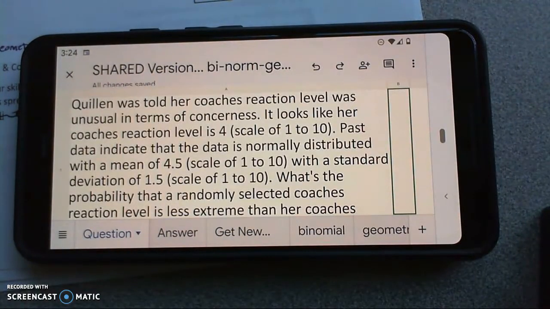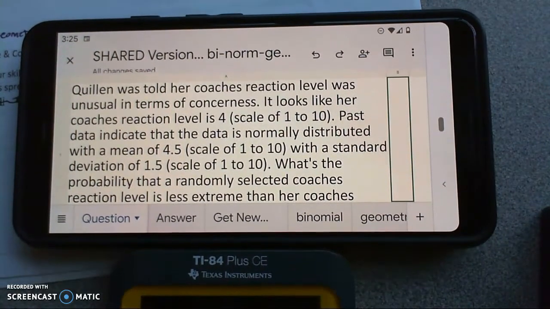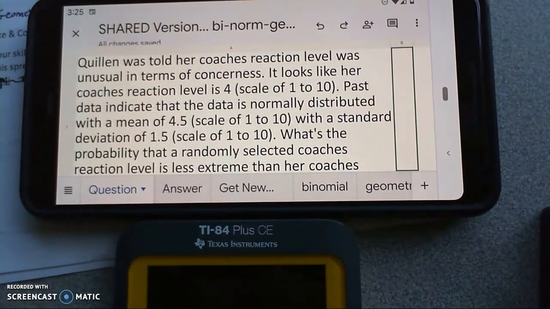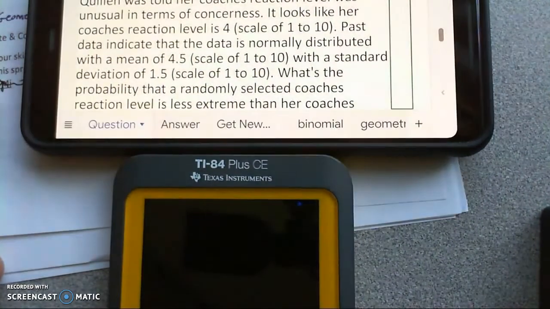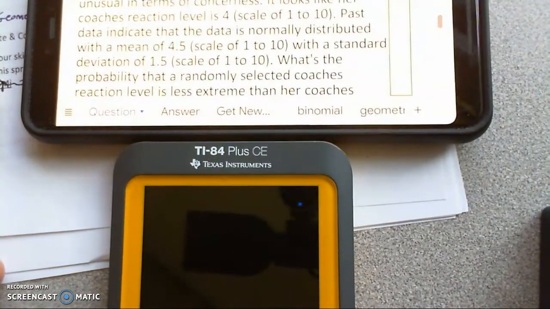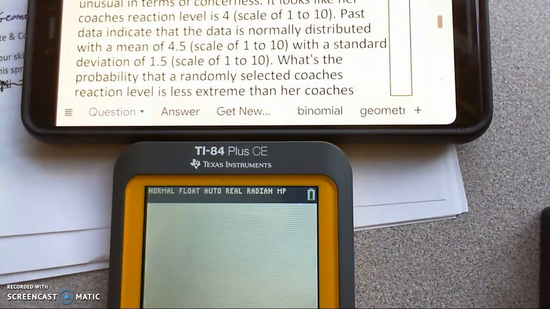Quillen was told her coach's reaction level was unusual in terms of concernedness. It looks like her coach's reaction level is a 4 on a scale of 1 to 10. Past data indicate that the data is normally distributed. Ooh, this can be a normal distribution kind of problem. So it's normally distributed with a mean of 4.5 and a standard deviation of 1.5. What's the probability that a randomly selected coach's reaction level is less extreme than her coach's?